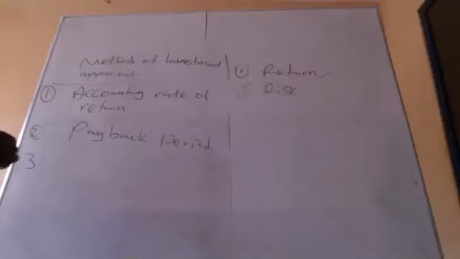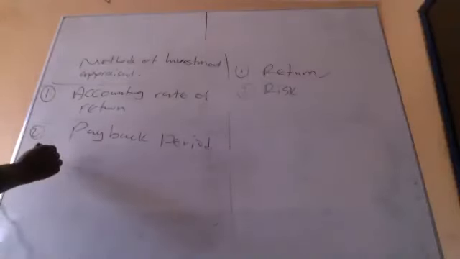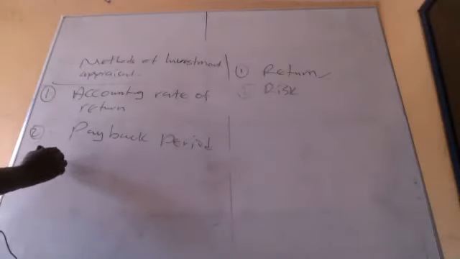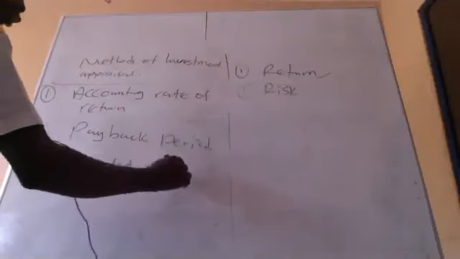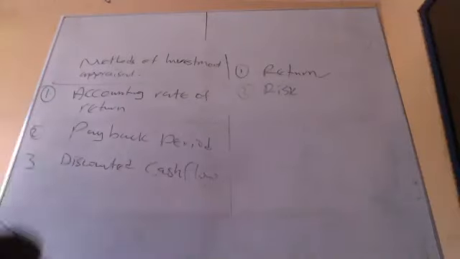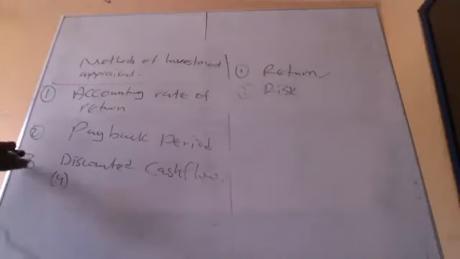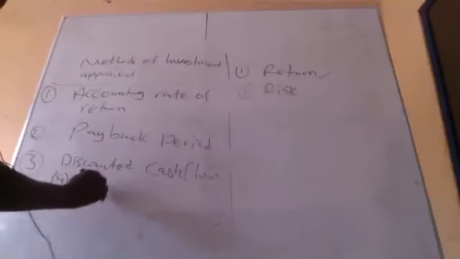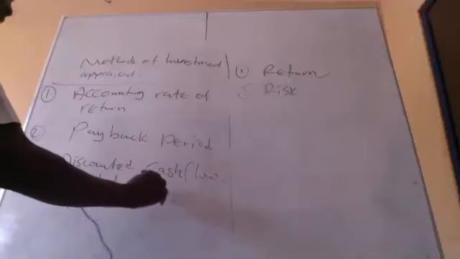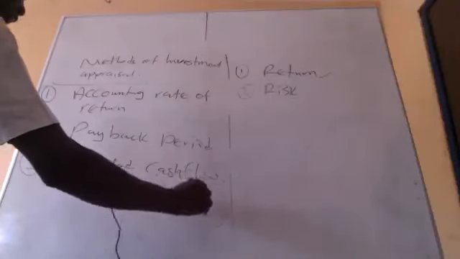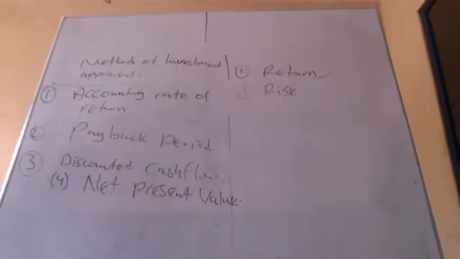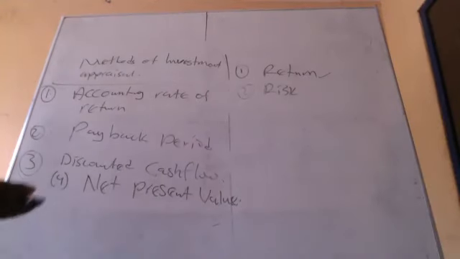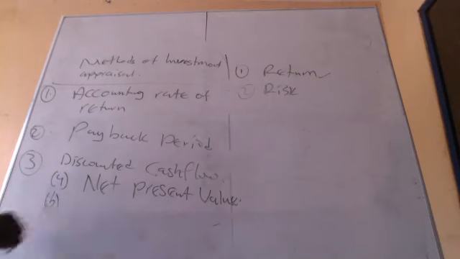Then method 3, it has a nice name. We call it discounted cash flow techniques. Under it, we have the sub ones: the almighty net present value, the most widely used or most preferred one.